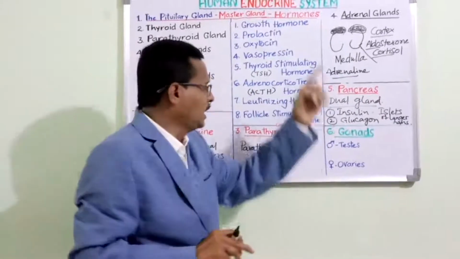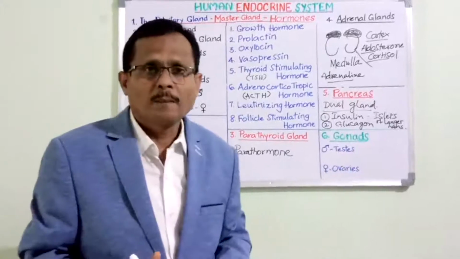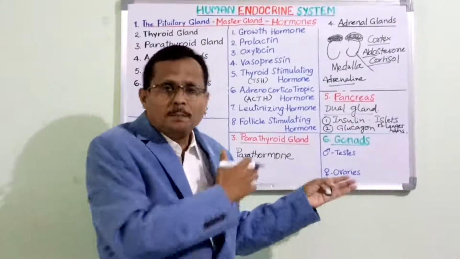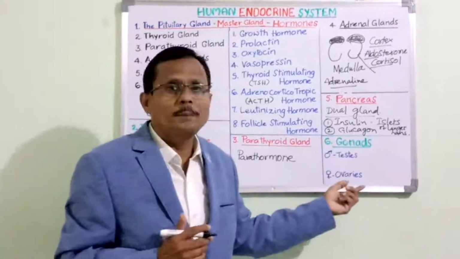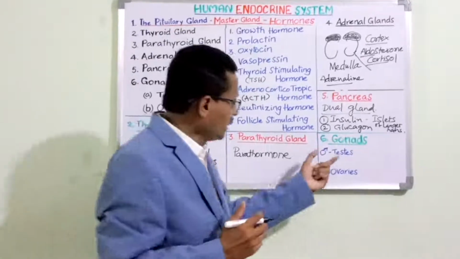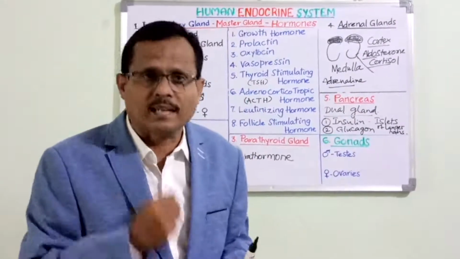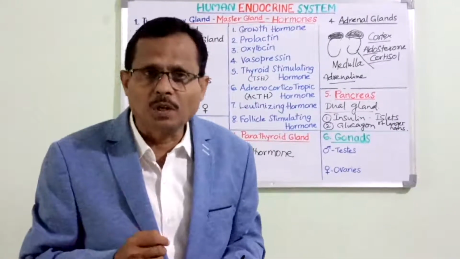Then finally we talk about gonads. Gonads are nothing but reproductive glands. These are specific for sexes. In males, they are a pair of testes, and in females, they are a pair of ovaries. Testes are present in small sacs called scrotum or scrotal sac. These are present one pair in every individual.